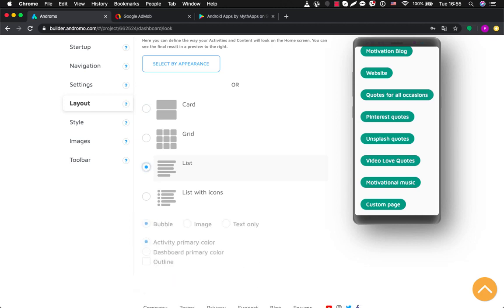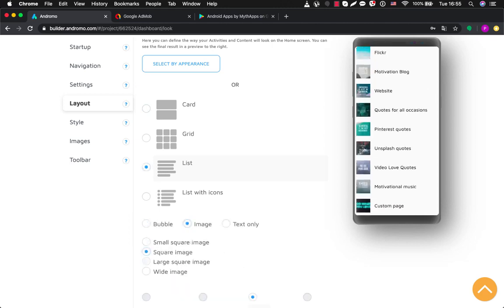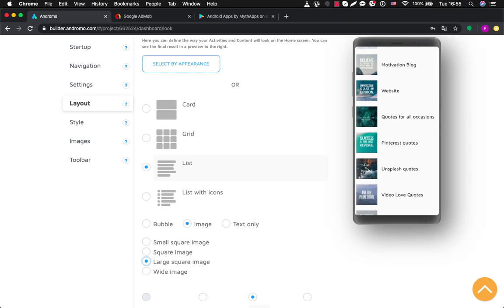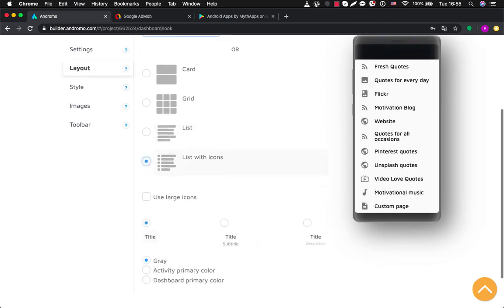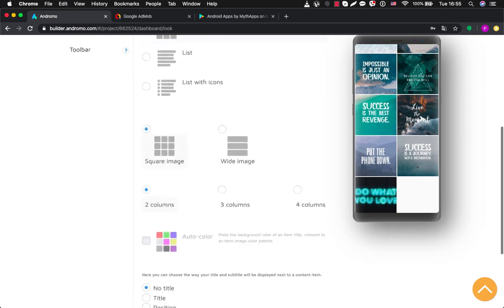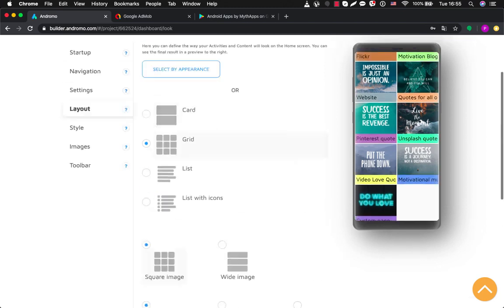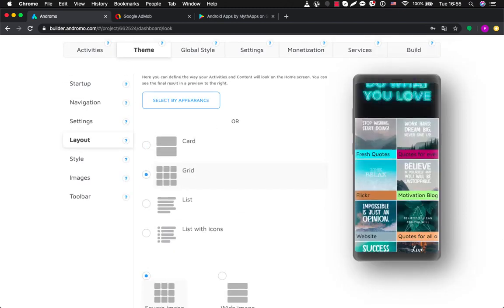You can choose list layout with bubbles or images, square image, large square image, or text only. You can choose list with icons, and so on. So let's come back to our grid layout. Don't forget to put title and also auto color. So now it looks great.